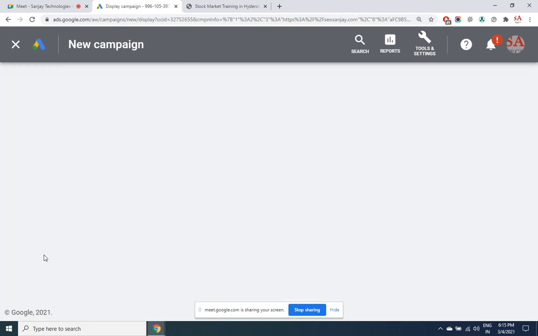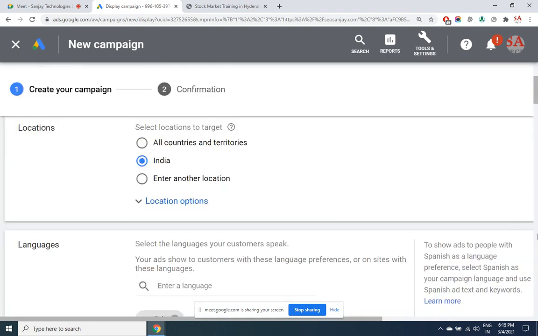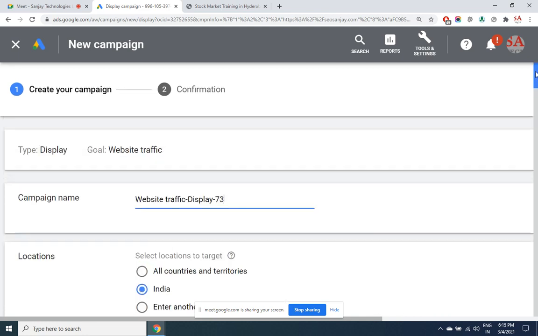Continue. So these points we have already checked. Firstly, give the campaign name. Let's give some meaningful name here.